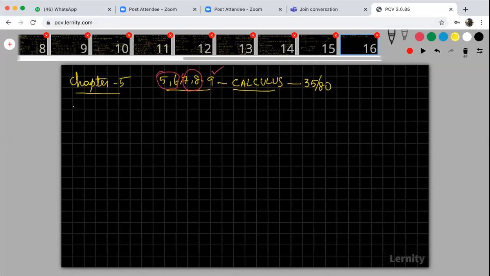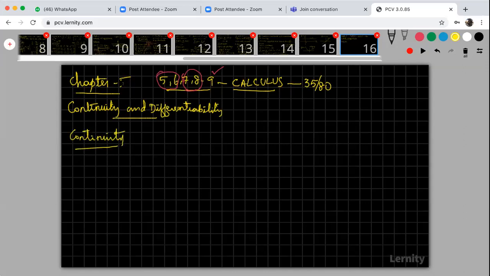So the chapter name is continuity and differentiability. First, we are going to discuss continuity.